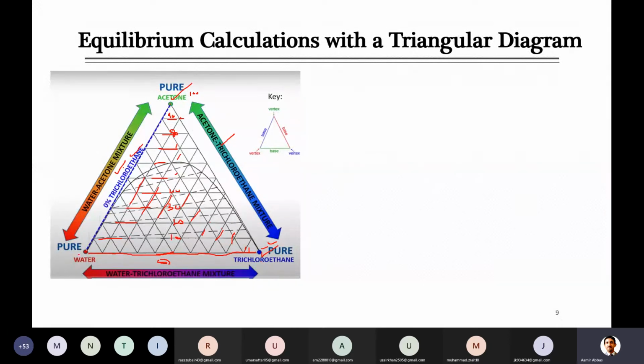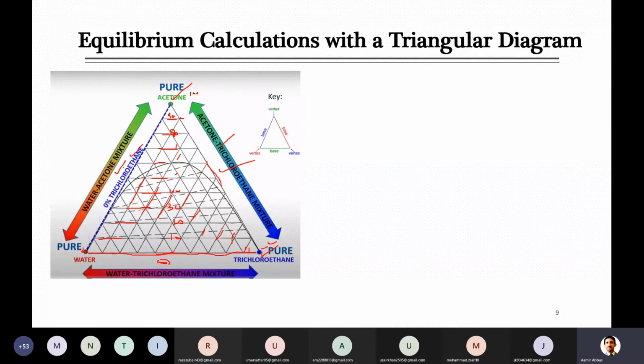And let's look at water now. You know that water is 100% here, and now I think you can easily locate where water will be 0%. The line opposite to this corner, that edge, is 0% water, and that is the side where acetone and trichloroethane only exist.